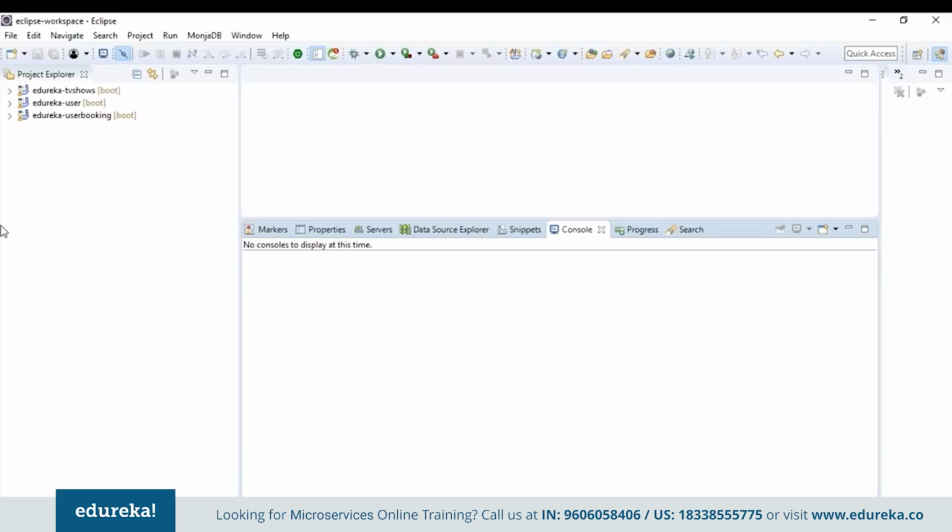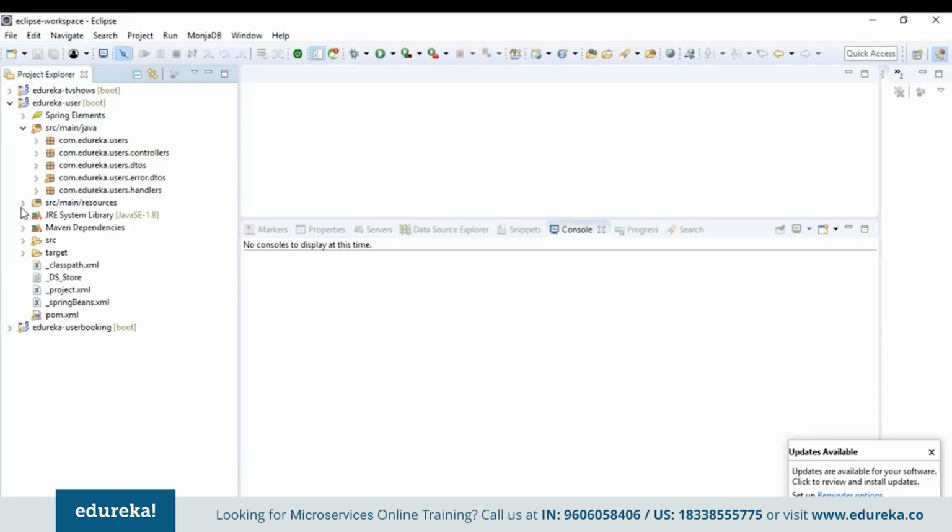So this is an example project which demonstrates the use of microservices for a site offering various TV shows. This project's backend is powered by 3 microservices: the user service, TV show service, and the user booking service. Let me show you the project structure of each microservice one by one. So let's start with the user service. Let me just open all the files.